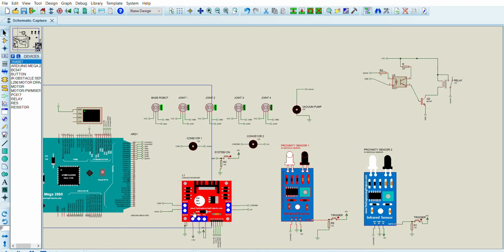The conveyor motors are driven by a motor driver, and the sensors are the input to the system. A relay is used for driving the vacuum pump, which could be a vacuum pump or a compressor. So let's run.